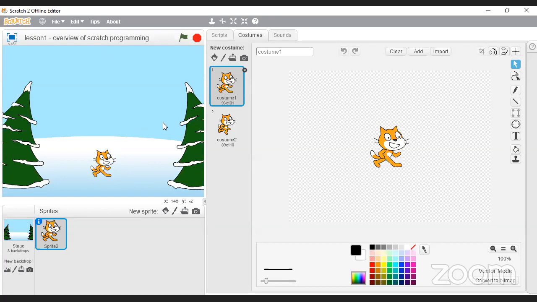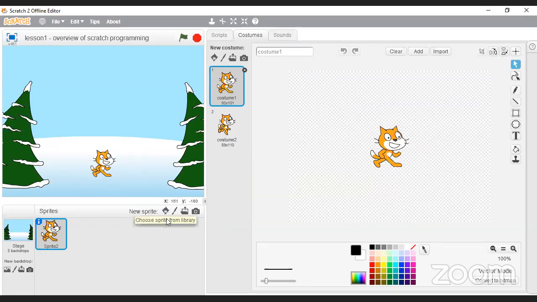Okay. So the next one that we're going to look at is the sprite. So let's maybe change the sprite. Basically, we can see here on the right-hand side, there's some new sprite options. We can choose either from a library, like we did for the background. We can draw our own sprite. We can upload one, so you can get a picture of something, a little character, and you can upload it here, and you can use that one. Or you can actually take a photo of something, and you can put it up there.